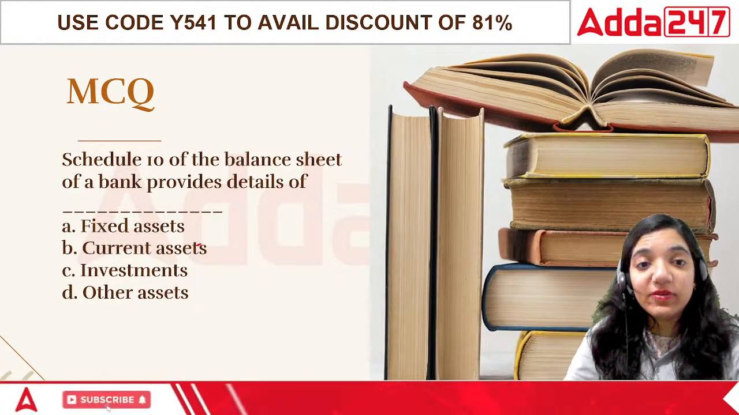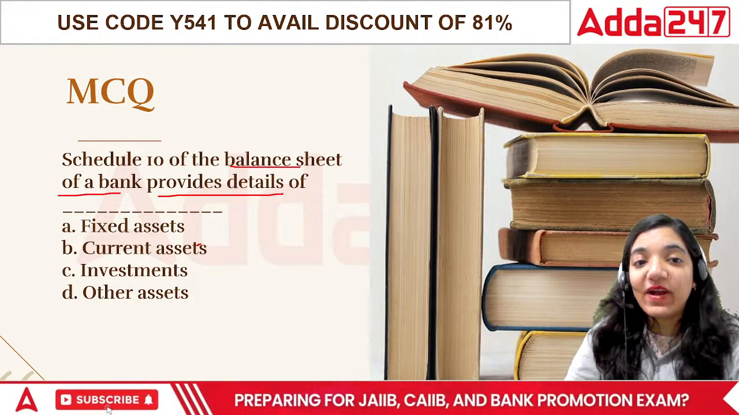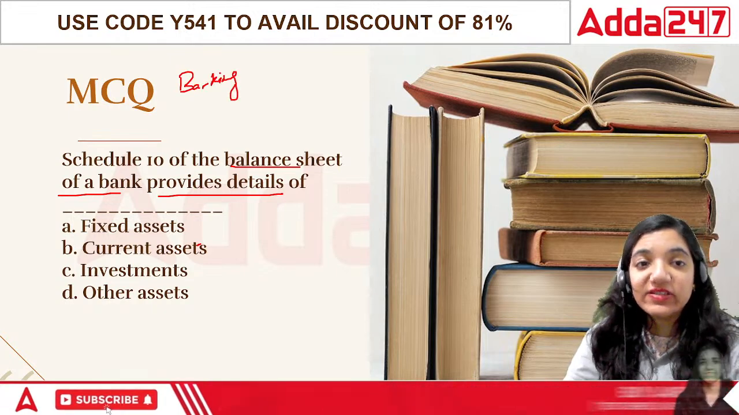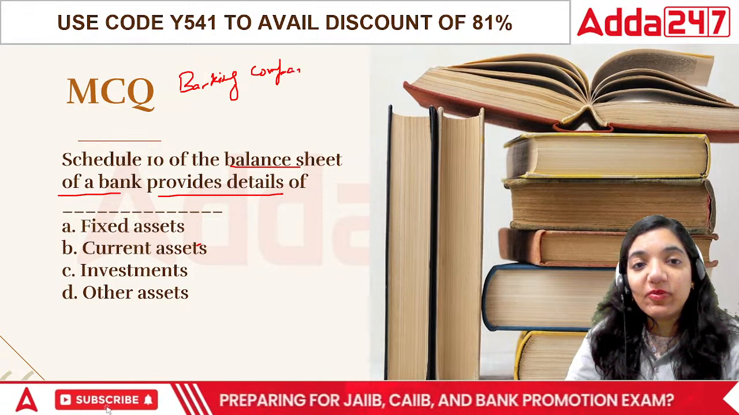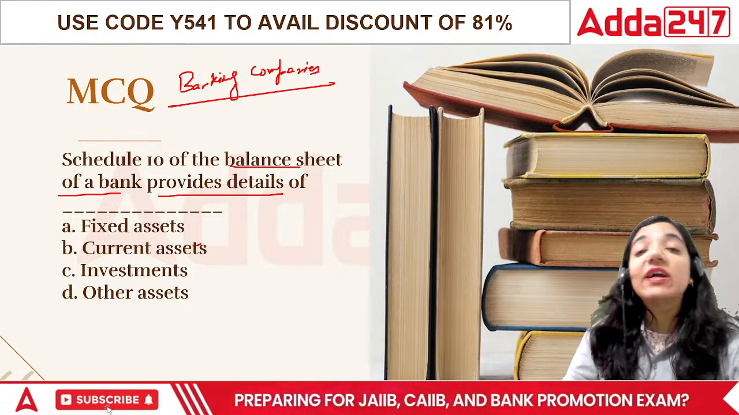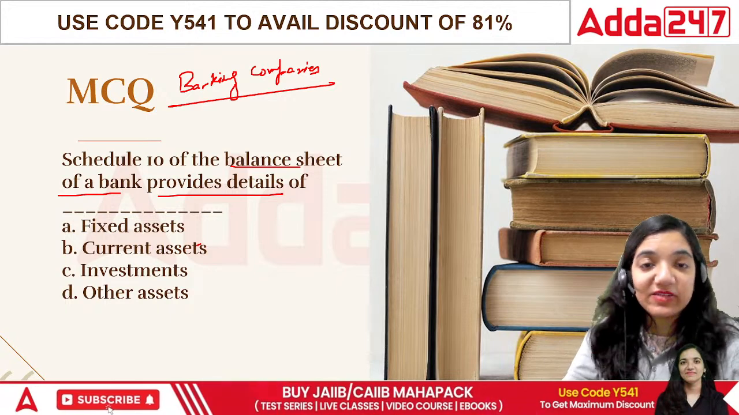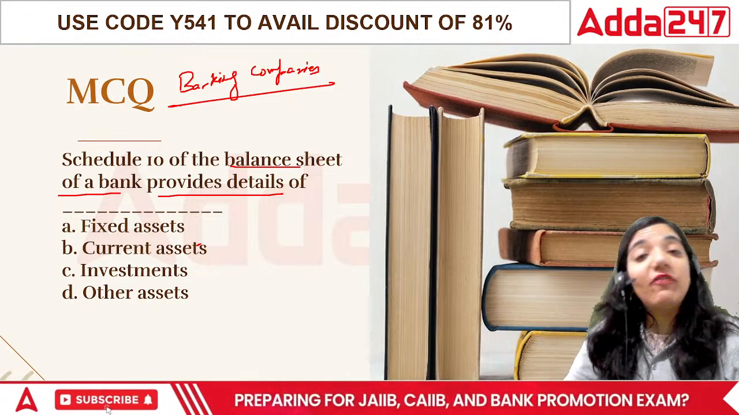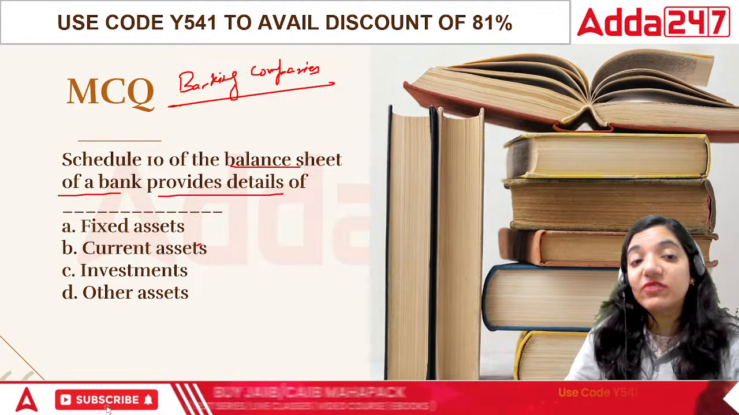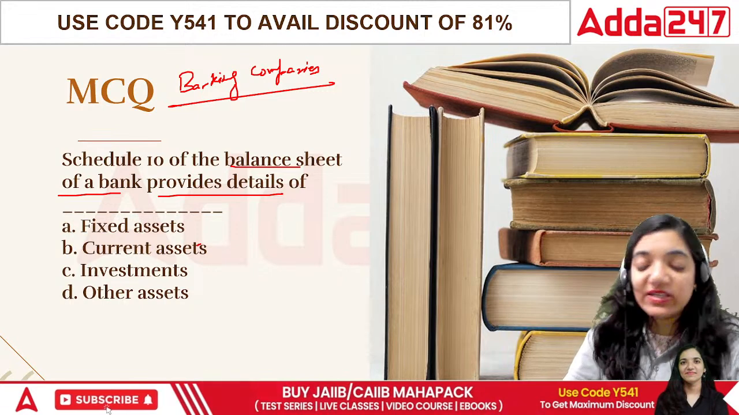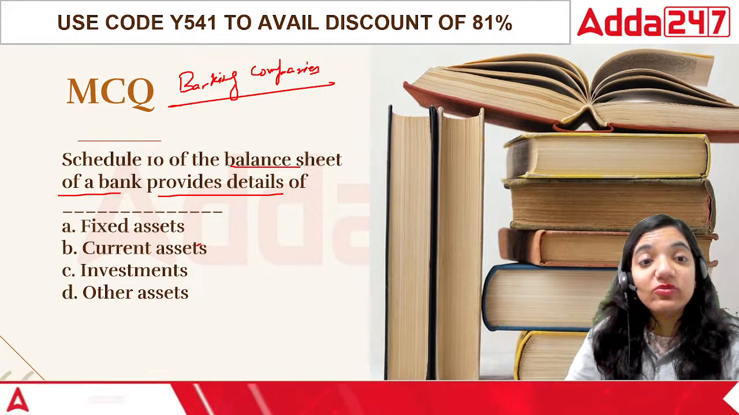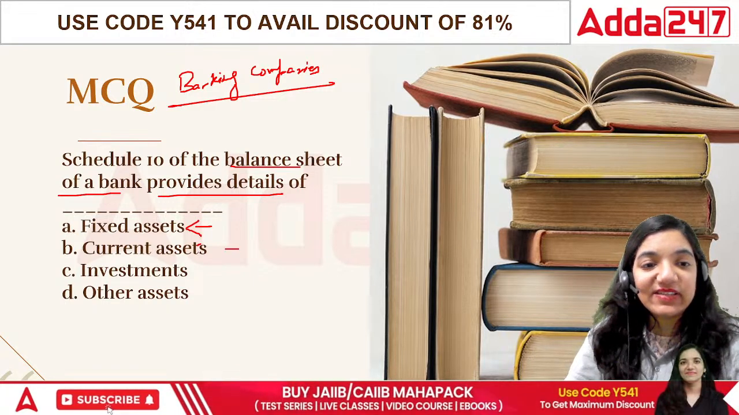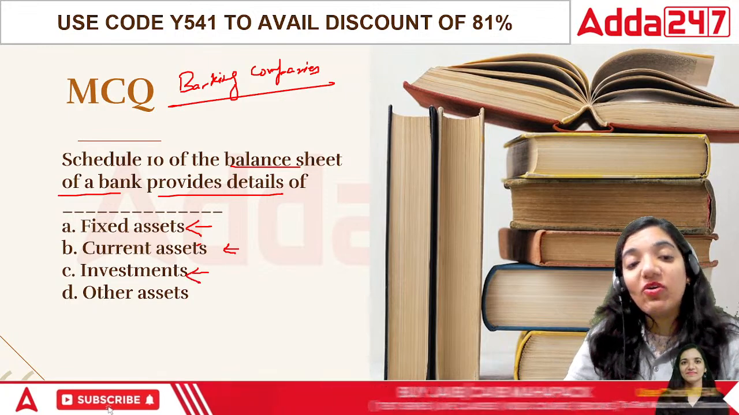Schedule 10 of the balance sheet of the bank provides details of what? This question relates to banking companies exclusively, because there are two kinds of companies we can talk about. One is the normal companies covered under Companies Act 2013. Their format is given as per sections 128, 129. While the balance sheet of a banking company is a little different from the ones we see in company accounts. So the options are: Schedule 10 of the balance sheet of the bank would include fixed assets, current assets, investments, or other assets.